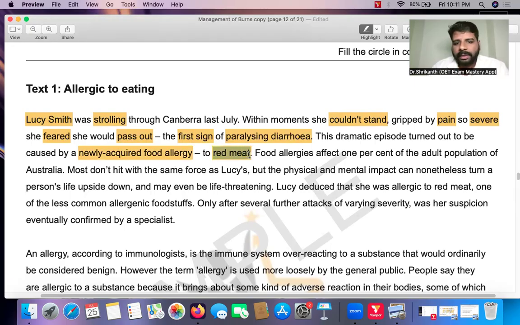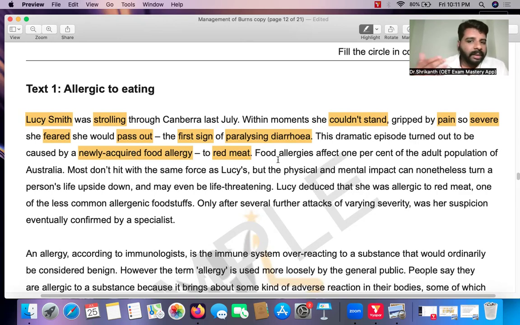So we have white meat and we have red meat. White meat basically means poultry, like chicken, duck. Those are what we call white meat. Red meats are basically meats that come from cows, buffaloes, pork, goats, sheep. Those types of meat are what we call red meat. So what did she develop? She ate red meat and she suddenly developed a food allergy. Because of that, she got paralyzing diarrhea and the signs were severe. She could not stand, severe pain, and she thought she was going to pass out. All this happened very, very suddenly.